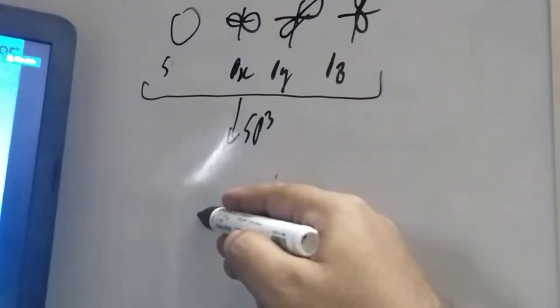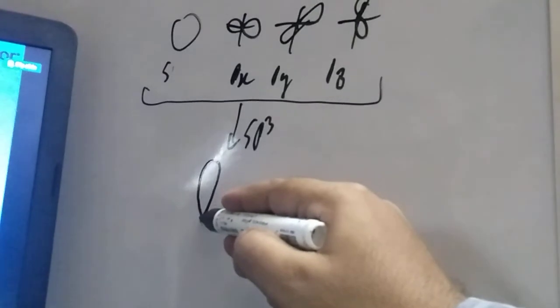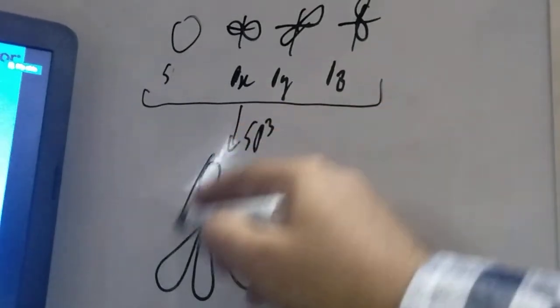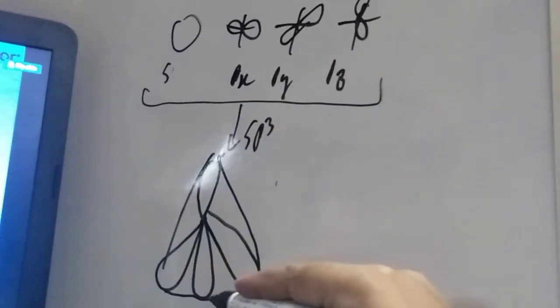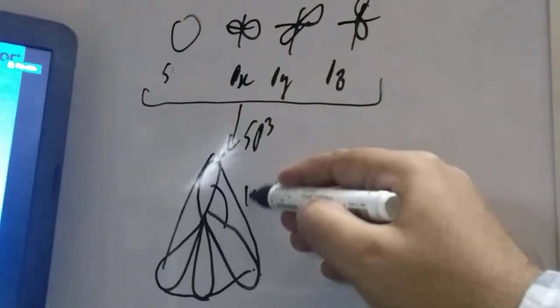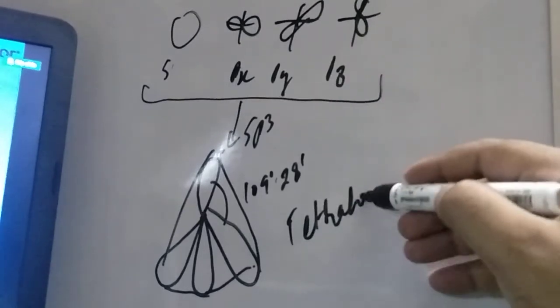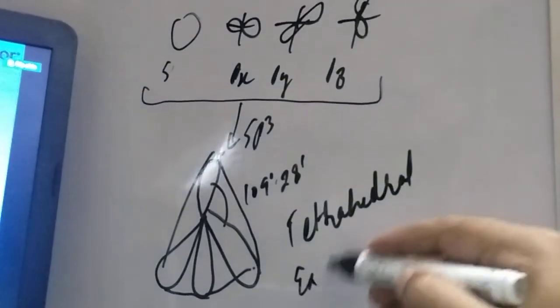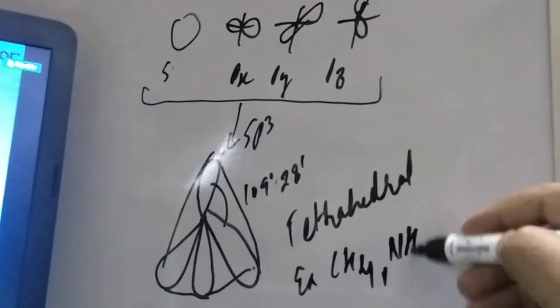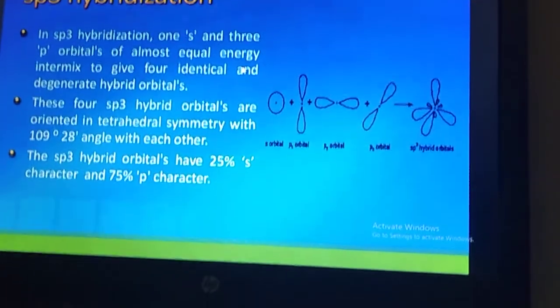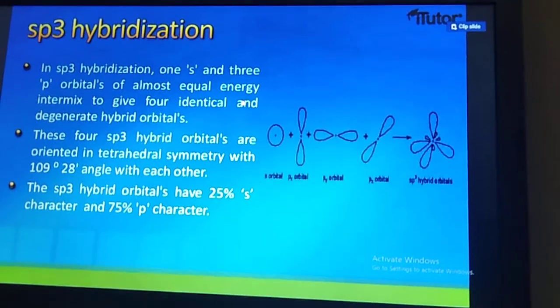And then what kind of shape will it give, student? It will give a tetrahedral shape. Here you can see, student, the tetrahedral shape like this. So how much bond angle will you get, student? It is 109 degree 28 minute. And the shape is tetrahedral. Examples are CH4, NH4 plus, CCl4, etc., that we will study in detail in the lectures. But here in the slides, for short preparation, I am explaining this, student. So we understood sp3 hybridization.